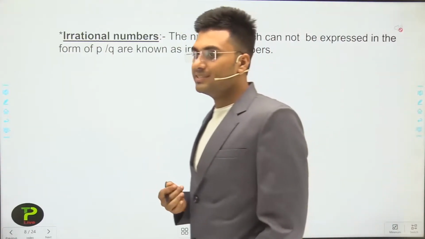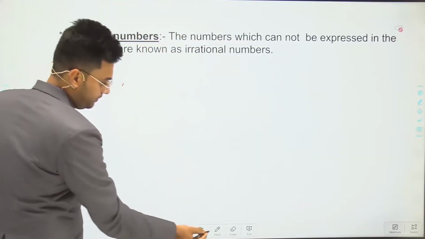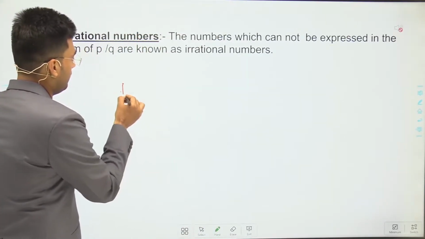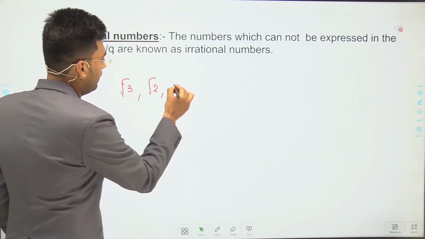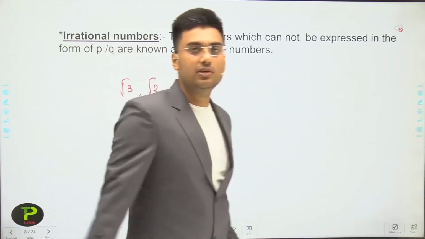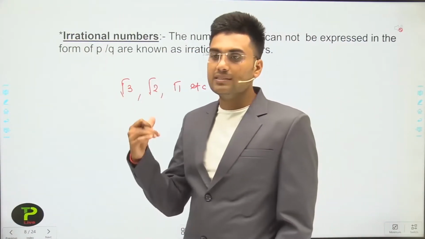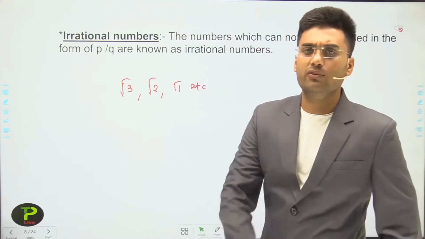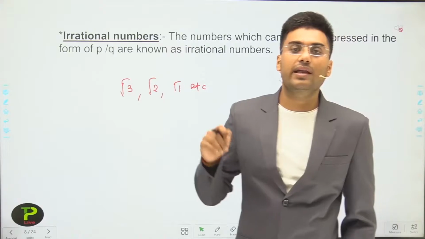We can take some examples of irrational numbers such as root 3, root 2, pi, etc. These all are irrational numbers. How we can say that these numbers are irrational, we will discuss in our next classes.